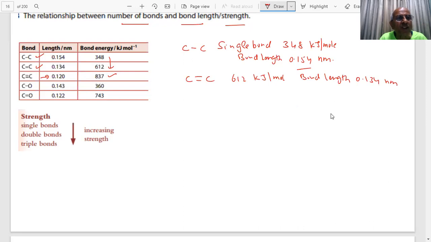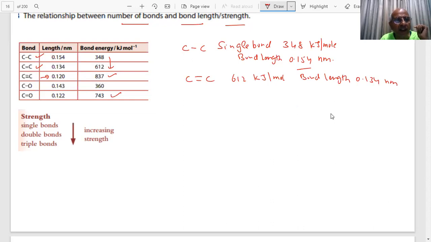For carbon, oxygen, see what has happened from carbon-carbon to this. You have to see the size of the atoms. If you see from carbon to oxygen, the size, the length has decreased. The bond energy has increased because oxygen is smaller in size than carbon, because they are in the same period. In the period, the size decreases. These are double bonds. Again, the bond length has decreased and bond energy has increased.